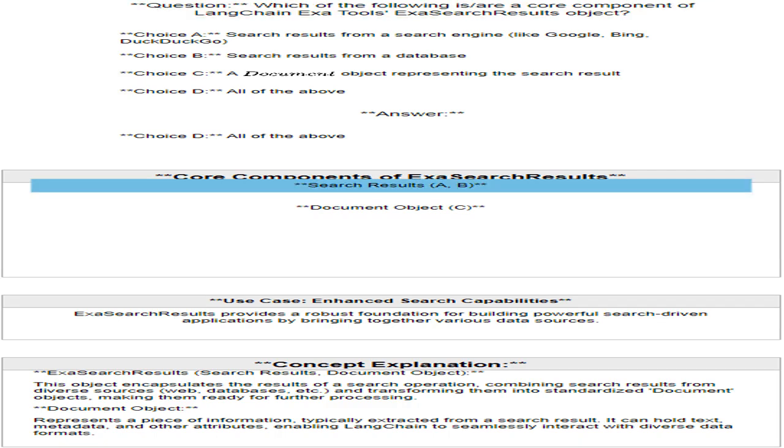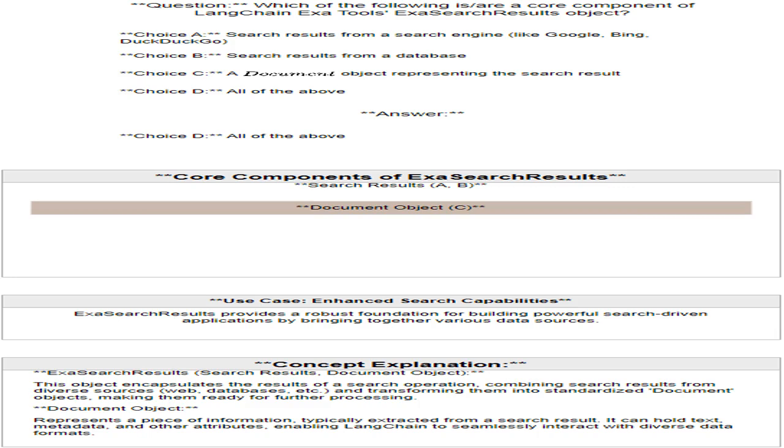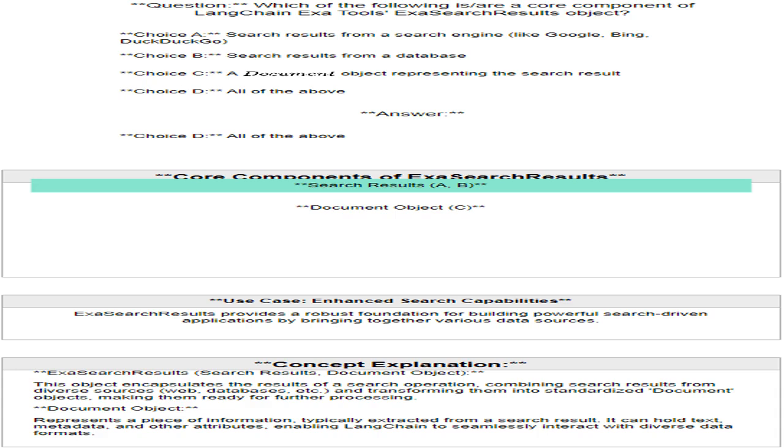Search results holds search results retrieved from web search engines and databases. Document object transforms raw search results into standardized document objects. Search results represents the raw results obtained from search operations. Provides information from web search engines like Google, Bing, DuckDuckGo and databases.